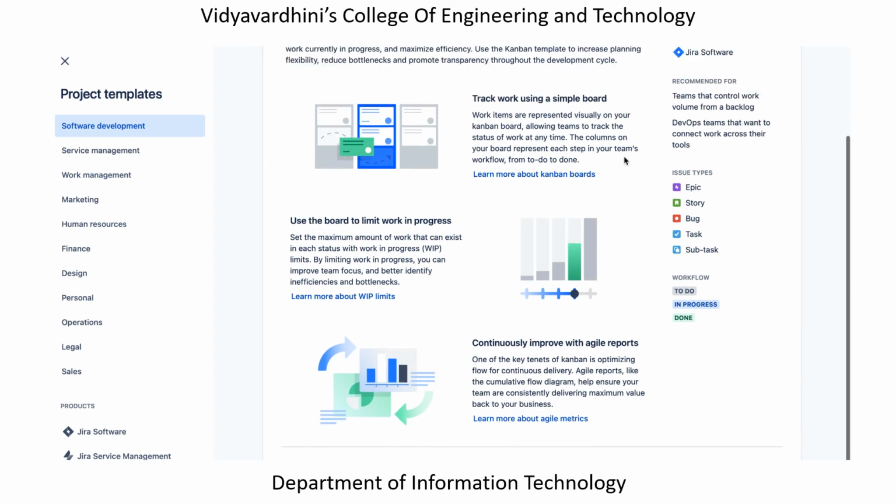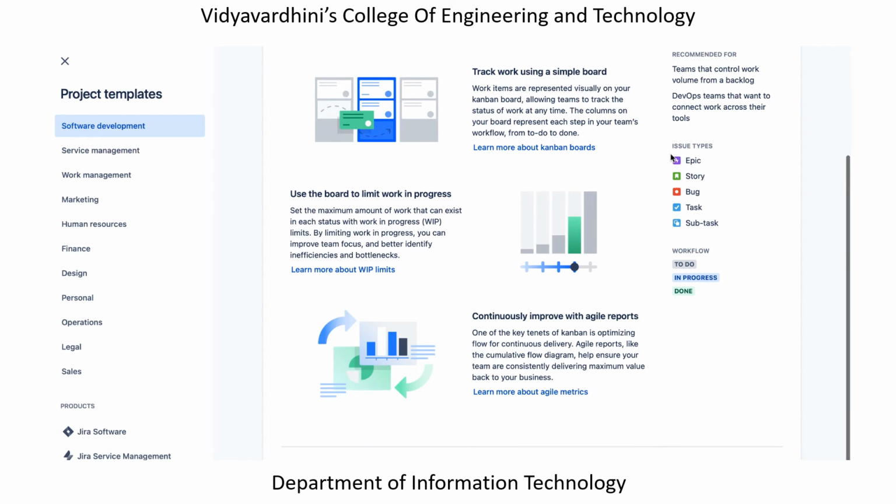Now if you see over here, a lot of details are mentioned, like what the issue types are, whether it's a task, a subtask of the main task, a complete user story, or a bug, and how the workflow is progressing, whether it is in to-do, in progress, done, or even on hold.